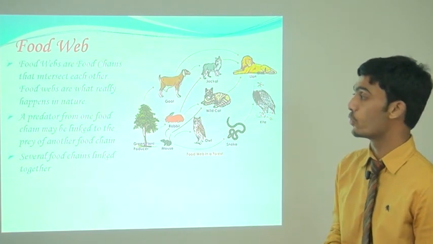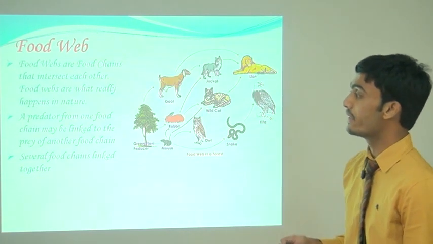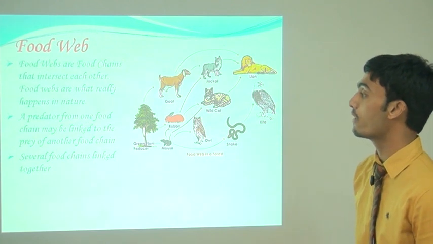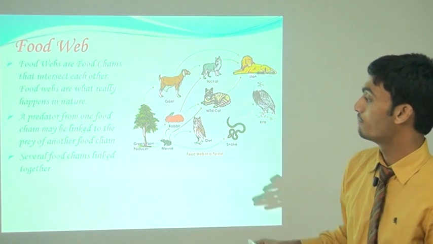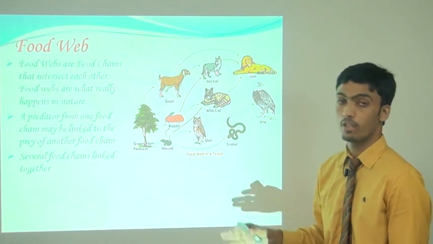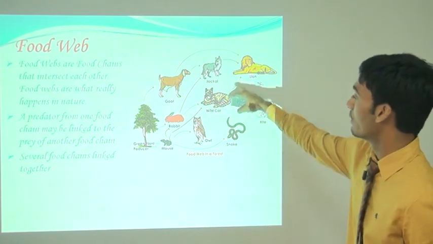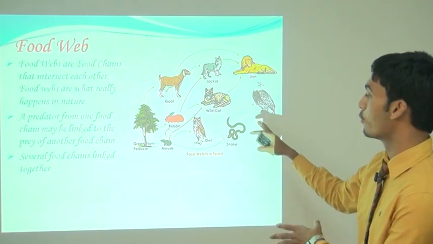Food web. What is a food web? Food webs are food chains that intersect each other. Food webs are what really happen in nature. A predator from one food chain may be linked to the prey of another food chain. We can see here how many food chains are shown.